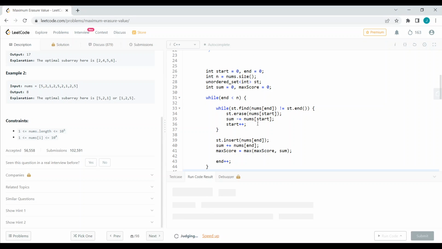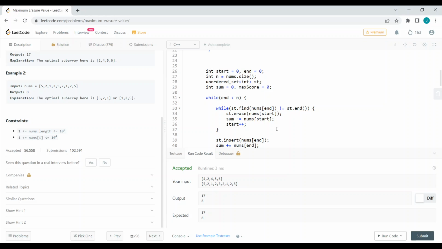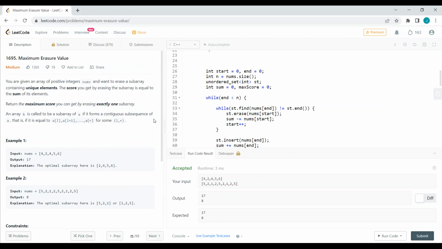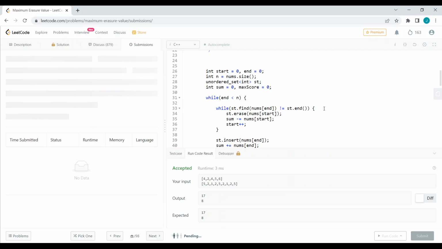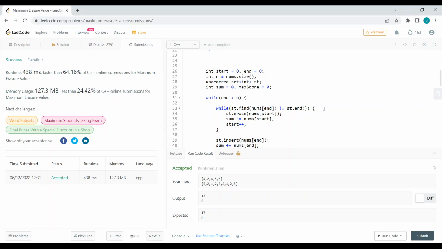Hope this will run. Let's see. Yeah, it is running smoothly. We can use example test cases as well. Yeah, it gives the correct answer. Okay, let us submit and see. Here the time complexity will be order of n and space complexity will be order of n. Yeah, we got accepted.